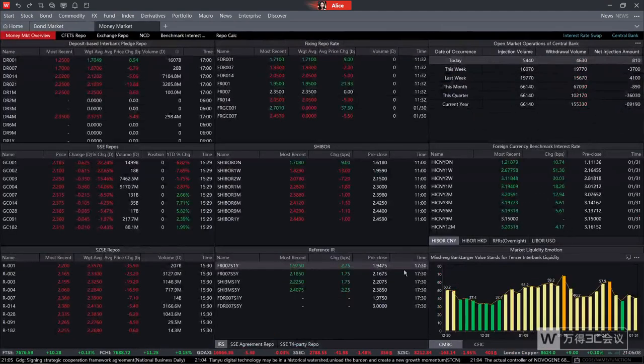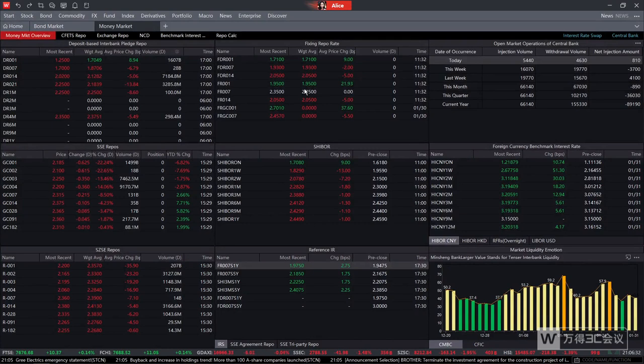Then we can enter into this page. We can notice that in this page, we can overview all the main repo rates in time. For example, it provides the fixed repo rate, deposit-based interbank pledged repo, and also includes the Shanghai Security Exchange repo and the Shenzhen Security Exchange repo. All such information is shown over here.